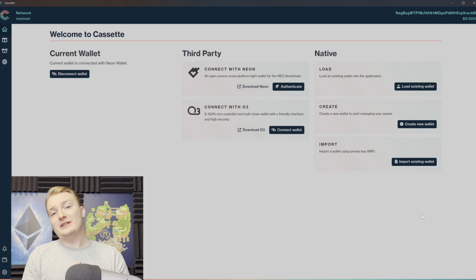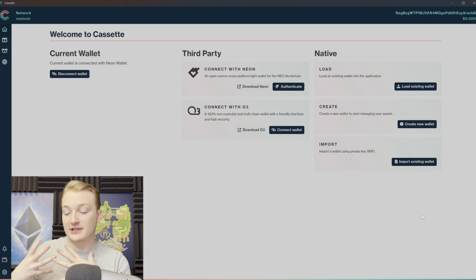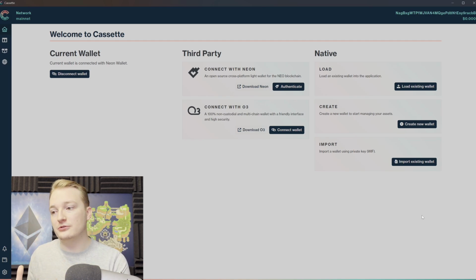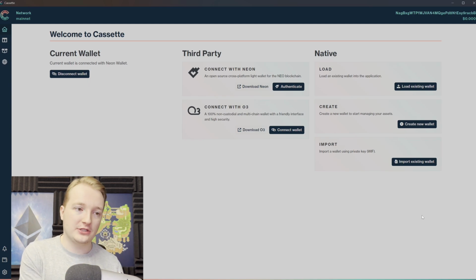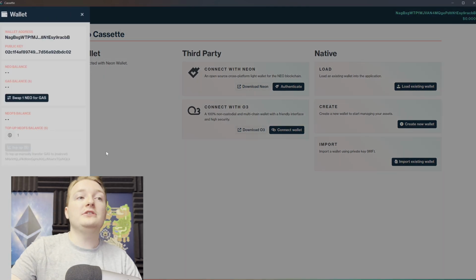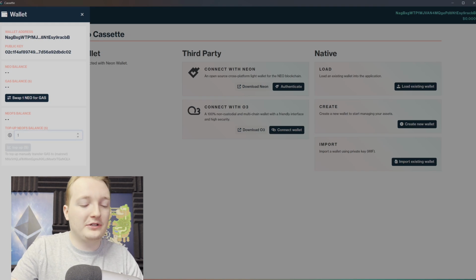So now that our wallet is connected, the first thing we have to do is actually fund our NeoFS balance. You've got to take some gas from your wallet that you hold the keys for, and then transfer it basically to the NeoFS contract so that you can interact with it. To do that, you head to the bottom left wallet here. Then you just need to go ahead and top up your NeoFS balance.